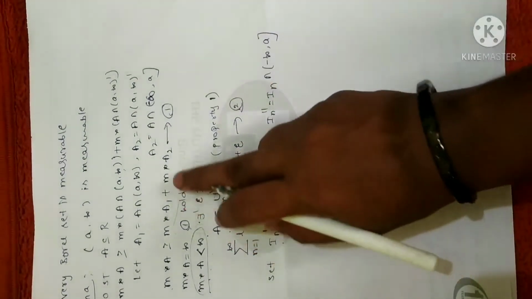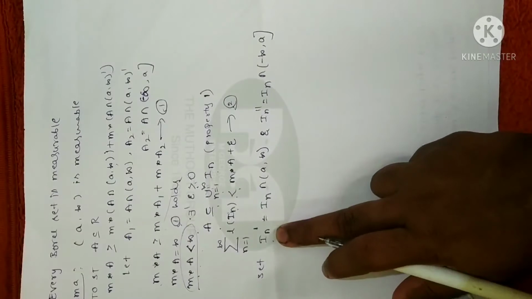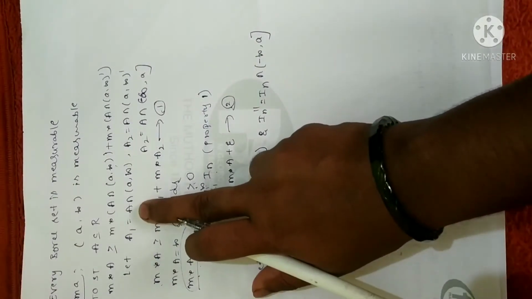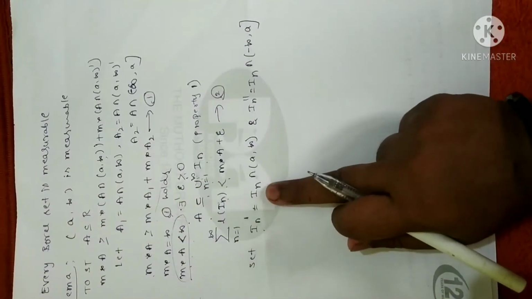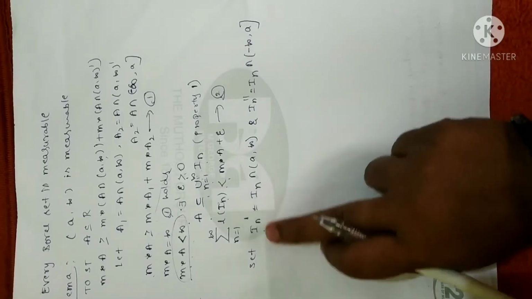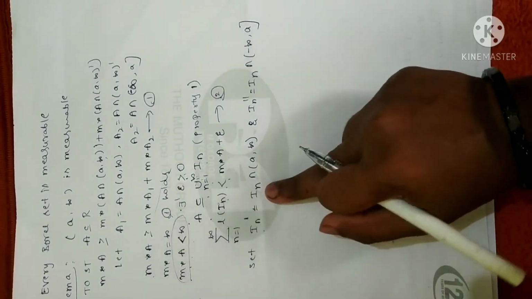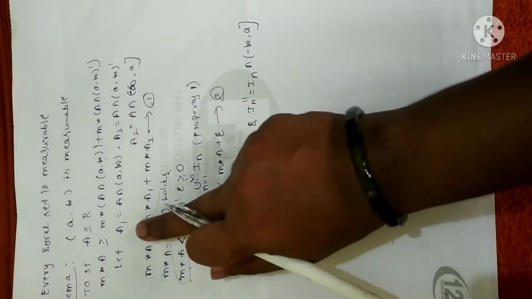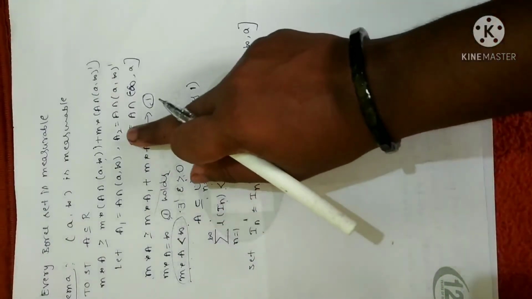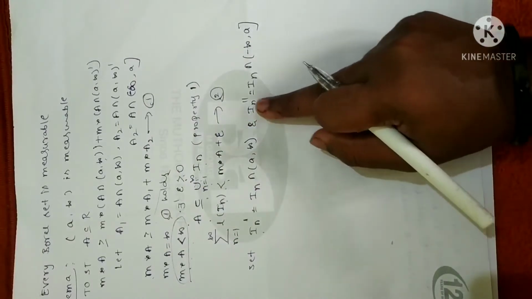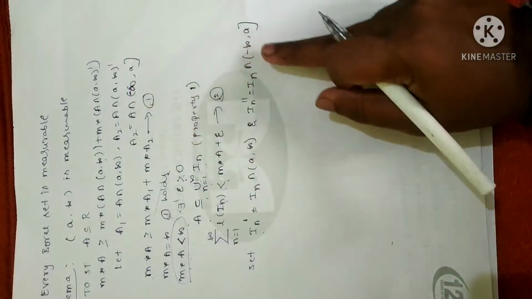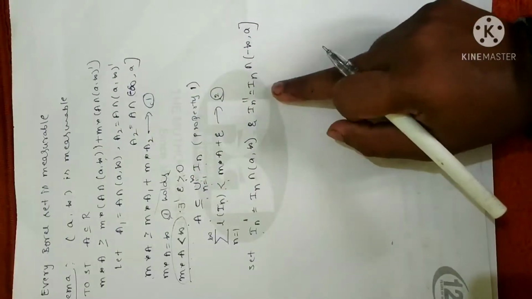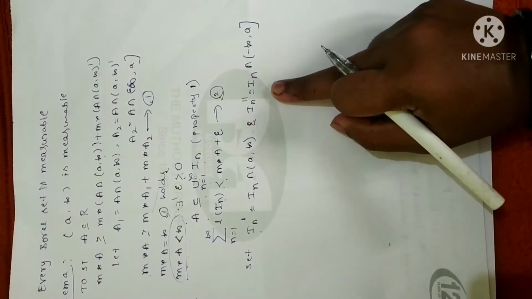So in place of A1, what I have assumed is, I am explaining this with reference to open set A, this is with reference to open interval I_n. Fine. So what I have assumed is I_n complement as I_n intersection a to infinity. In place of A1 I have replaced I_n complement. Similarly, in place of A2 I have replaced I_n double complement. Whatever is there I have written as it is. Instead of open set I am proving this for open interval.